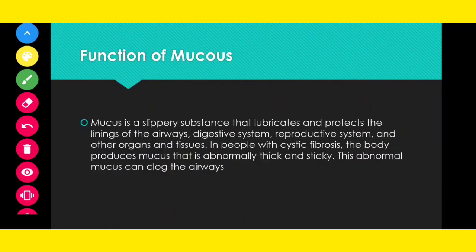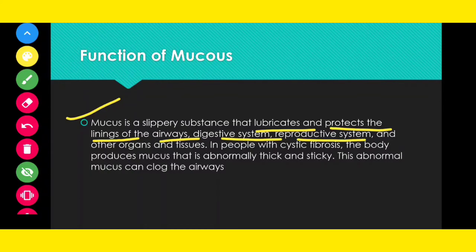Next, the function of mucus. What is the function of mucus? Mucus is a slippery substance. It helps in lubrication and in protection. It protects the airways, the digestive tract, and the reproductive tract.